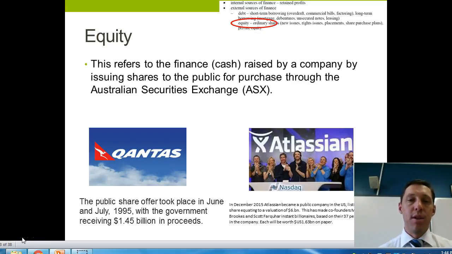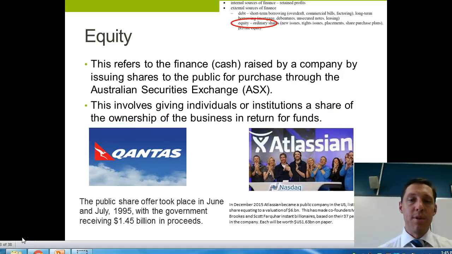Okay, so what actually is equity? Well, equity is the sale of shares, the original sale of shares by a company to members of the public in an effort to raise finance. And in Australia, those shares are traded on the secondary market, that being the Australian Securities Exchange, or the ASX. When those shares are sold for the first time, you might remember from Year 11 business studies, that occurs in the primary market.